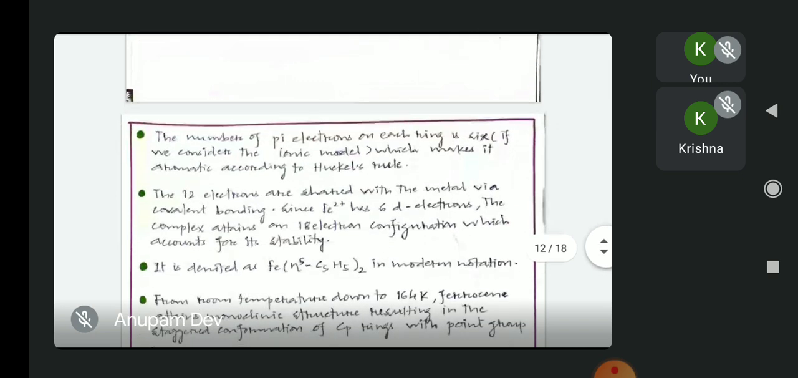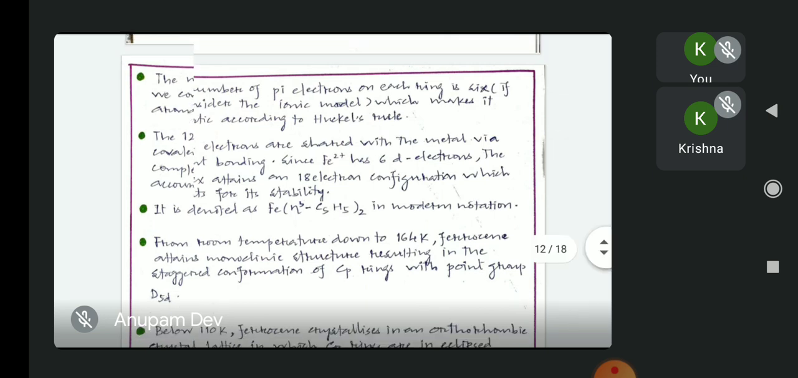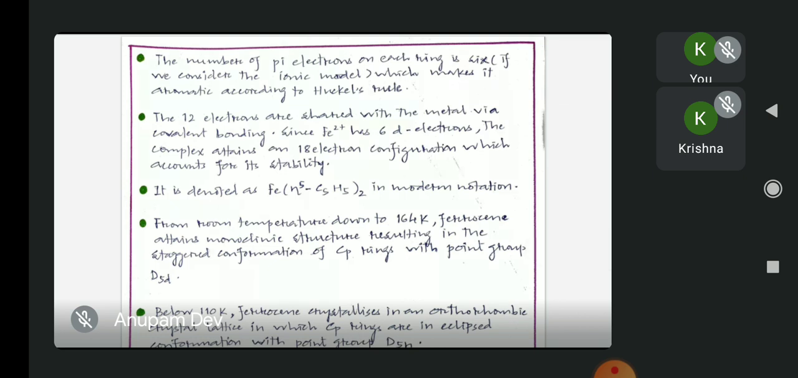The number of pi electrons on each ring is 6 if we consider the ionic model, which makes it aromatic according to Huckel's rule. According to Huckel's rule, a cyclic ring is aromatic if it contains 4n plus 2 pi electrons. If we consider n equal to 1, then 4n plus 2 is equal to 6 pi electrons, which is contained by a negatively charged Cp ring, and which says that these Cp rings between which the iron atom is sandwiched are aromatic rings.